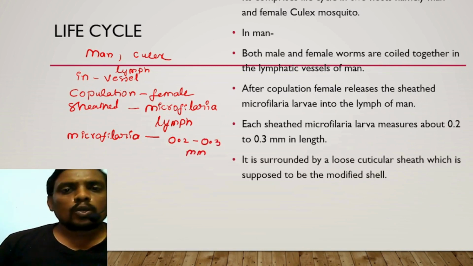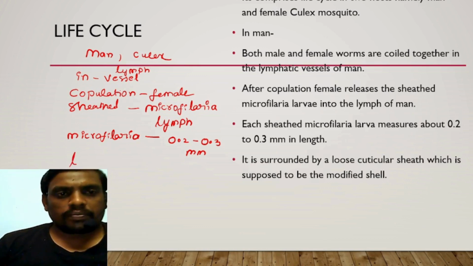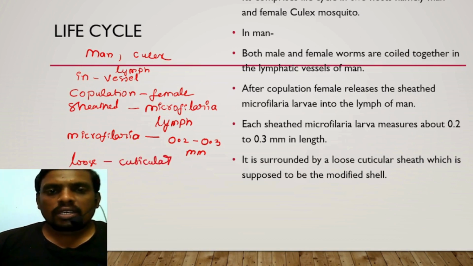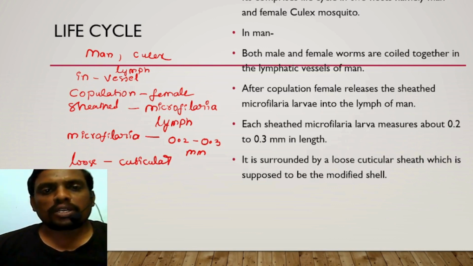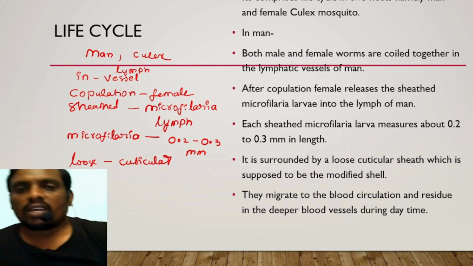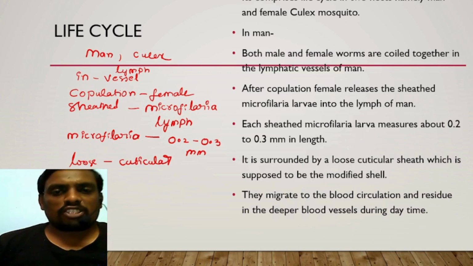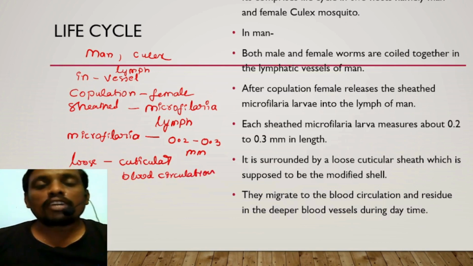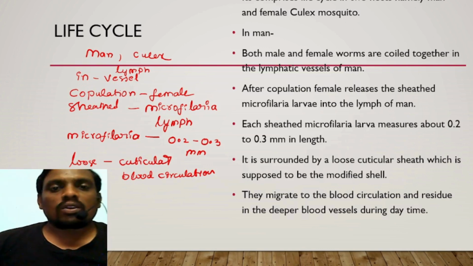It is surrounded by a loose cuticular sheath, which is supposed to be a modified shell. They migrate into the blood circulation. So it shows a kind of migration. What is that called? Let us see.